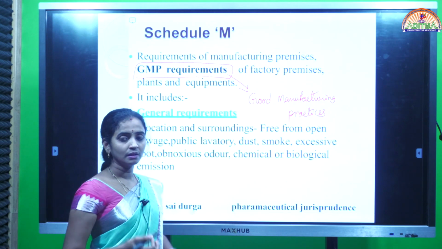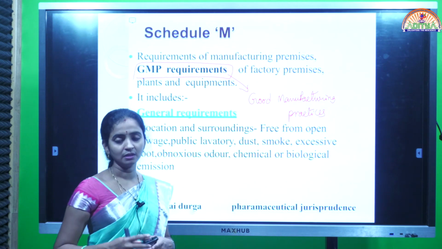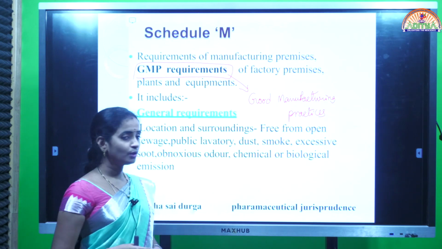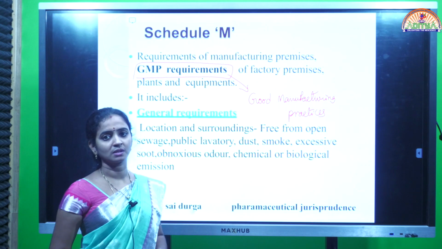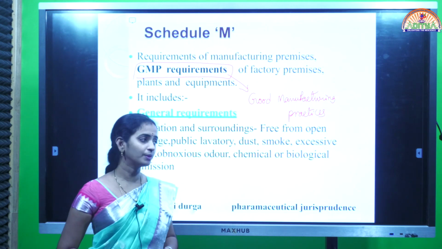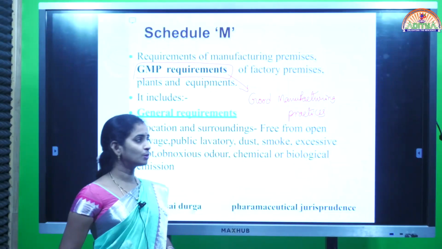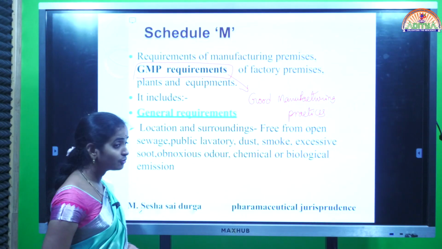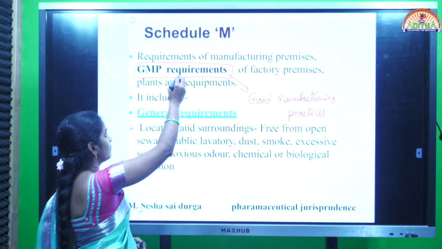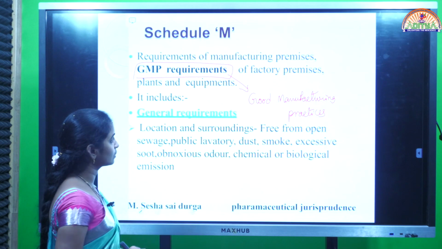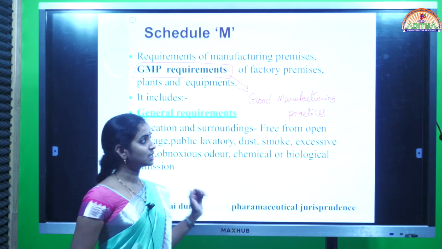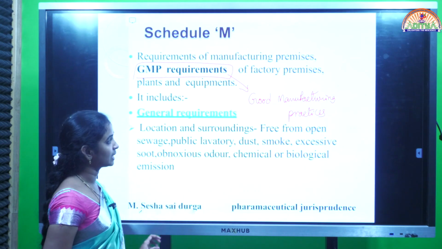Manufacturing means nothing but the preparation of drugs, drug products, any of the pharmaceutical dosage forms. So in the manufacturing of drugs and drug products, what are the provisions to be followed by the manufacturer in the laboratory? All come under GMP only. That is nothing but GMP requirements, which come under Schedule M. Schedule M contains good manufacturing practices.